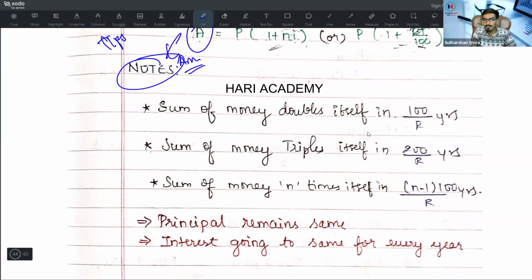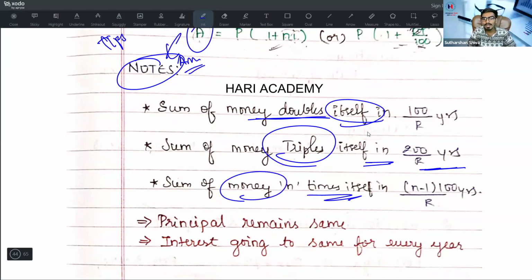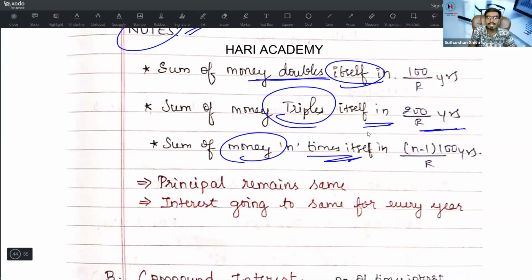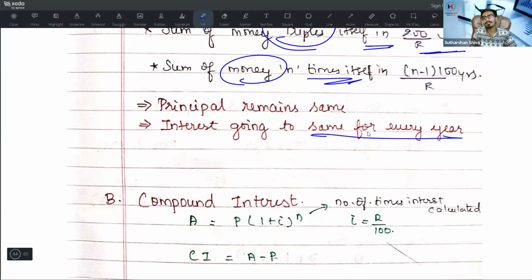Now, notes. If a sum of money doubles itself, you will go with 100 by R. If a sum of money triples itself, it is 200 by R. If a sum of money becomes n times itself, it is n minus 1 into 100 divided by R. If it is 10 times, it is 900 by R. That's it. In simple interest, the principal remains the same.